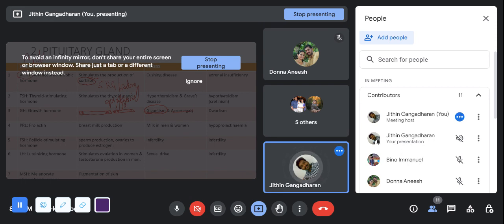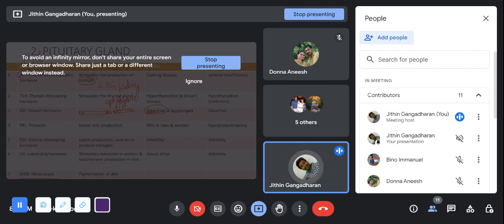So, the main difference between gigantism and acromegaly is that in gigantism, the excessive growth hormone production happens before the fusion of the epiphyseal plate, whereas in acromegaly, the excessive production happens after the fusion of the epiphyseal plate. Got it? So that is the main difference. Now, when growth hormone is secreted less, or when there is a deficiency of growth hormone, it leads to a condition known as dwarfism. Clear?